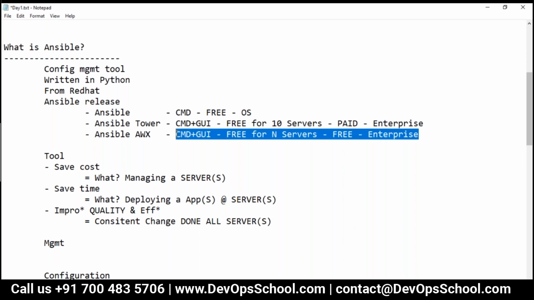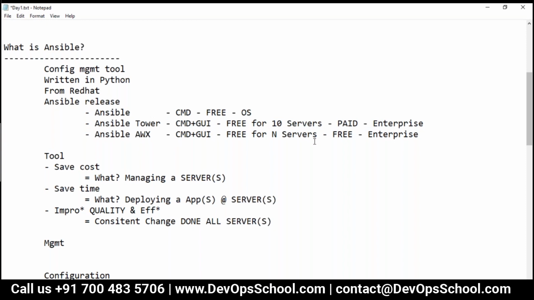So now you must be wondering, what is the difference between Tower and AWX? Because Tower is CMD and GUI, and AWX is also CMD and GUI, and on top of that AWX is free for every server and enterprise friendly. So what is the difference between Tower and AWX?